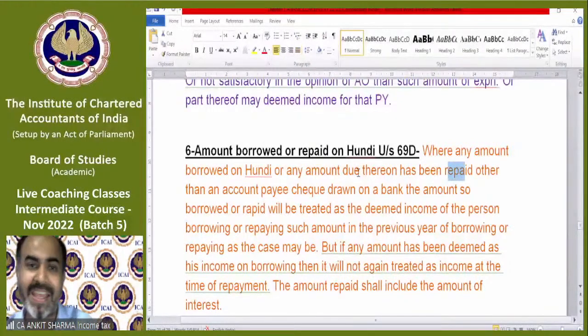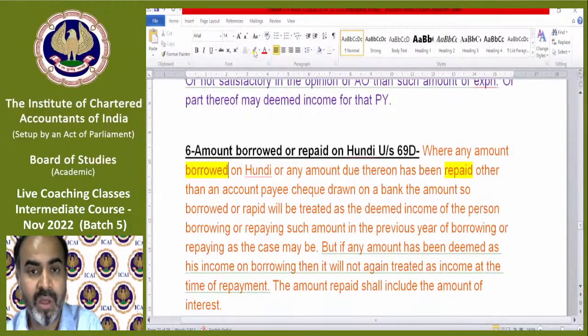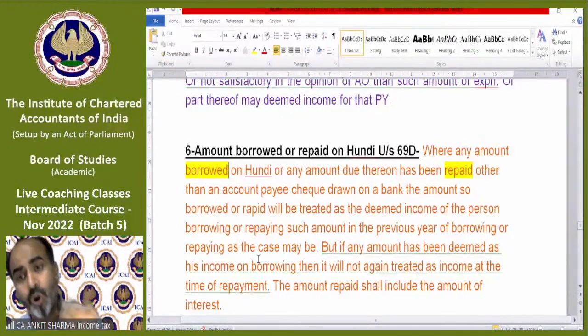But if on borrowing 50,000 in cash and repaying 60,000 also in cash, in that case 50,000 will be treated as income at the time of borrowing. Then at the time of repaying, that 50,000 will not be taxed again. Only the remaining 10,000 will be treated as black money income.